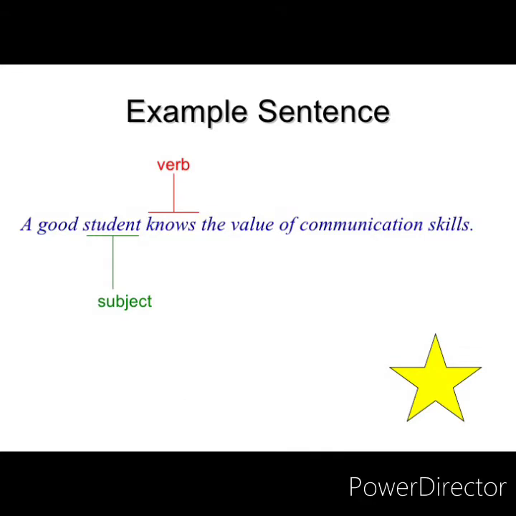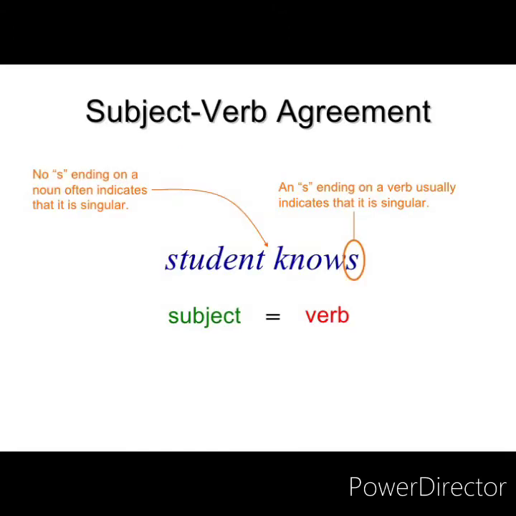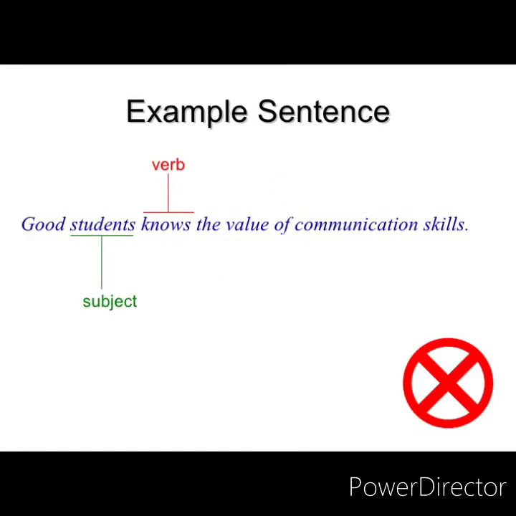So, if you see an example here, a good student knows the value of communication skills. Now, student is singular and verb is also singular because know is a plural one, and if there is s in the ending of the verb, it becomes singular. Now, see here, student knows. Here, student knows because no s in the ending on the noun often indicates that it is singular. If there is no s in the ending of a noun, it is singular. And if there is s on the verb, it indicates that the verb is singular when there is s in the ending. Hence, student with no s and knows with s.